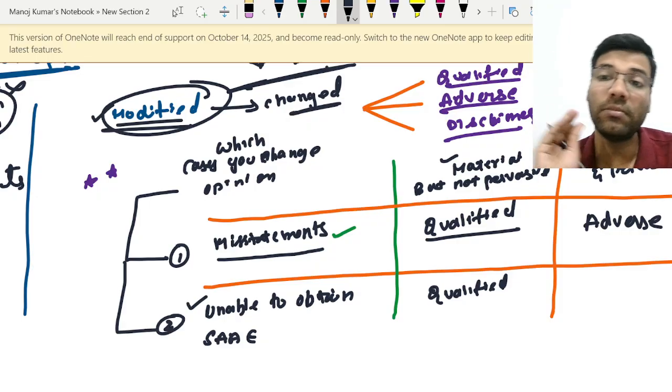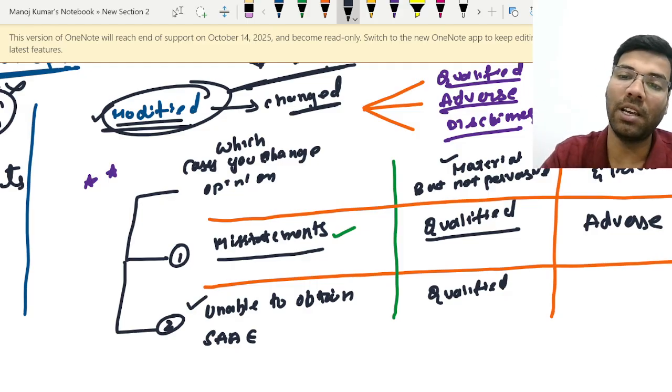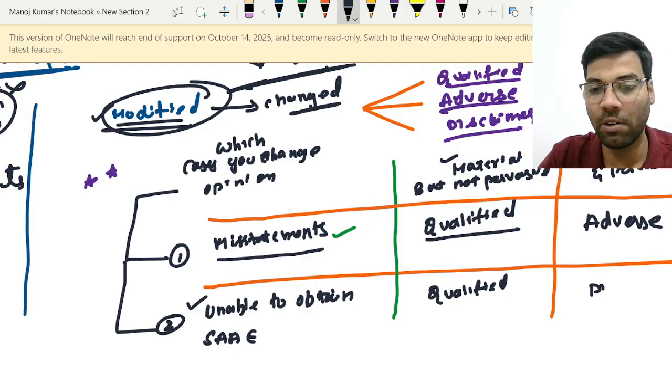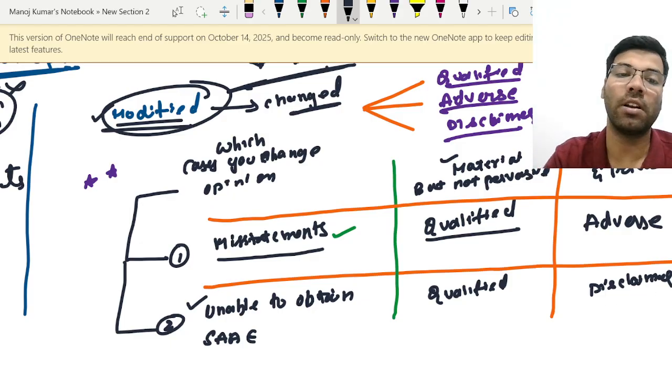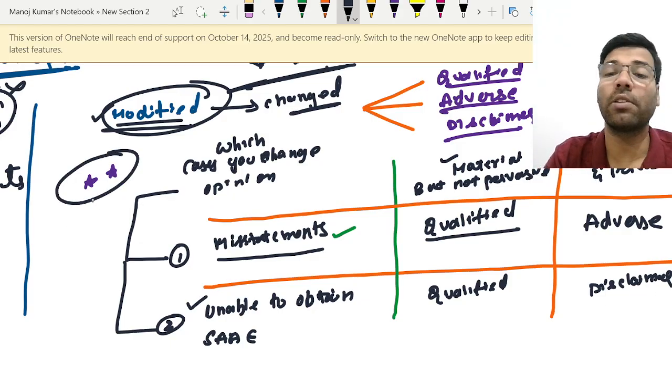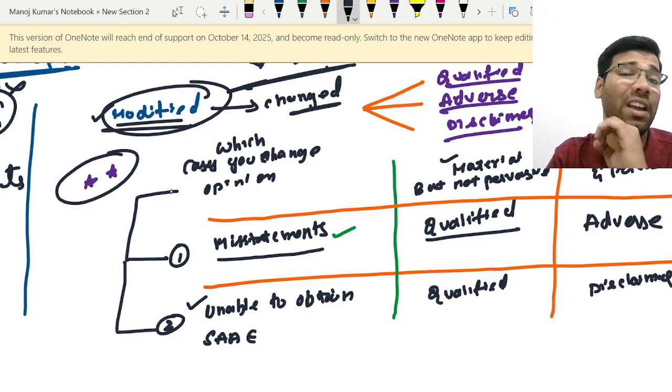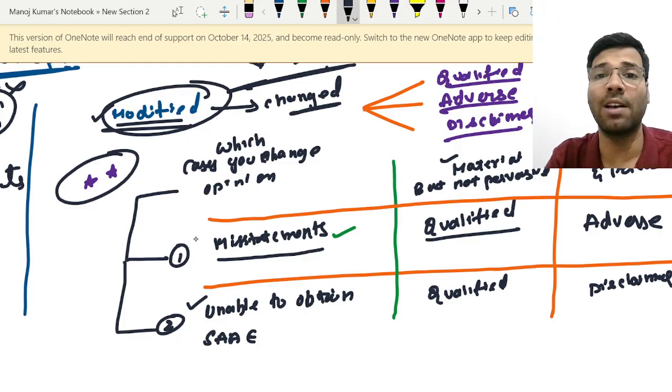Understood? To indicate this severity, he will be giving a disclaimer of opinion. He would be expressing a disclaimer of opinion. So this is very, very important from the exam point of view. There won't be any question paper without asking these modifications. You should be very, very clear with this.